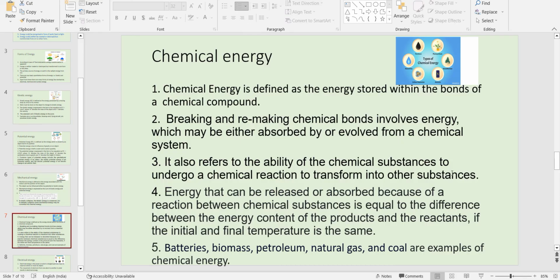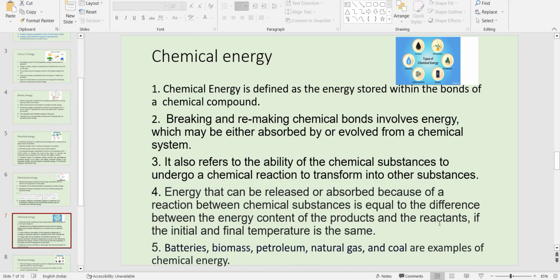So it will transform into a different substance. Energy transformation and material transformation both are there, right? The energy that can be released or absorbed because of a reaction between chemical substances is equal to the difference of energy content of products and reactants, right? All of you know these facts.